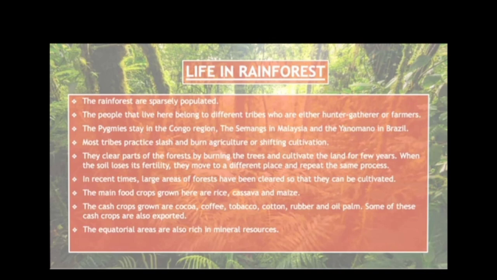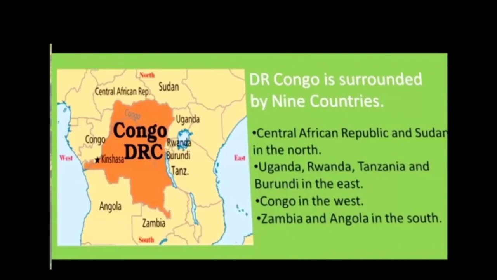The people that live here belong to different tribes. They are either hunters, gatherers or farmers. Mostly tribes practice slash and burn agriculture. The main crops grown here are cassava, rice and maize, and other cash crops that can be grown are coffee, tobacco, cotton, rubber and palm, etc. This area is also rich in minerals.